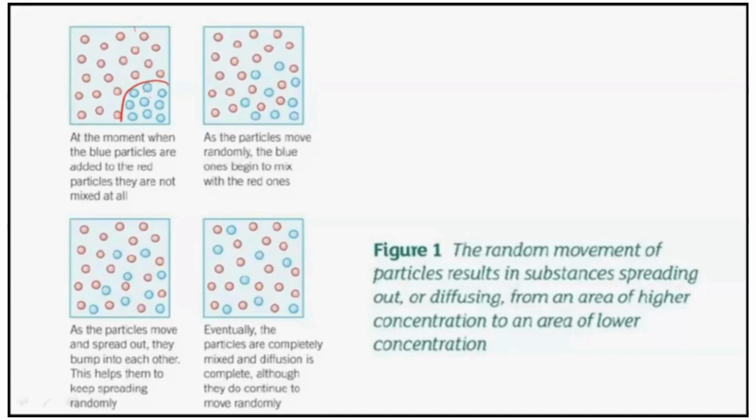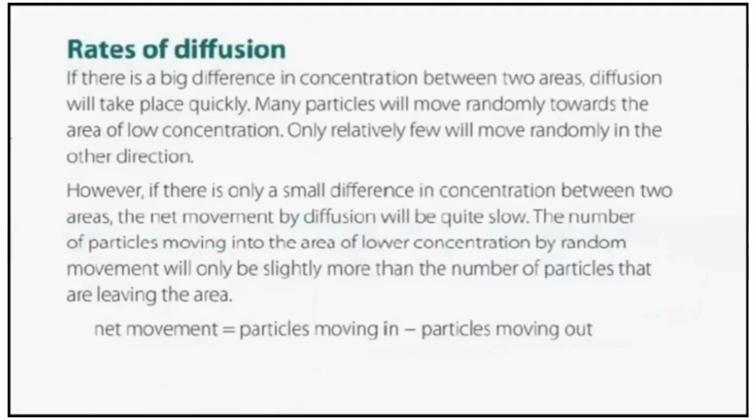Now if you sprayed here, it is concentrated initially at one region, but slowly it will start getting mixed because the particles are able to move in all possible directions. That's why they may bump with each other, they may bump with the other particles, and eventually they will get evenly spread. So if you talk about the net movement, what just happened? The particles moved from the region of higher concentration to the region of lower concentration in order to get a state like this. Right? That's what we have discussed in diffusion across the membrane as well.